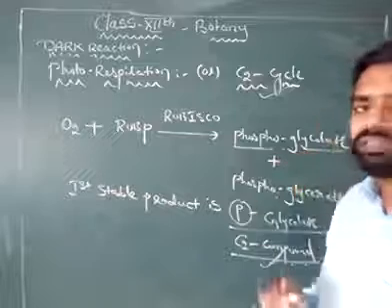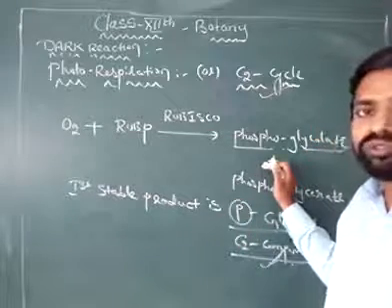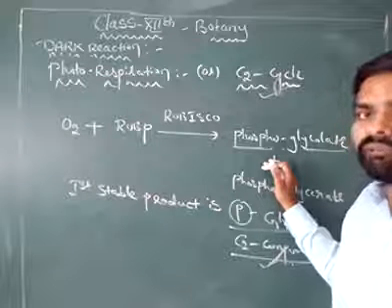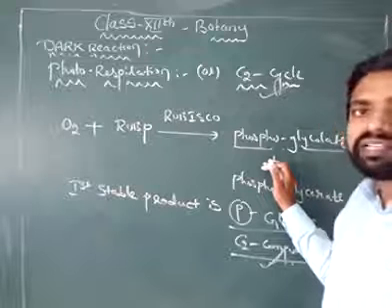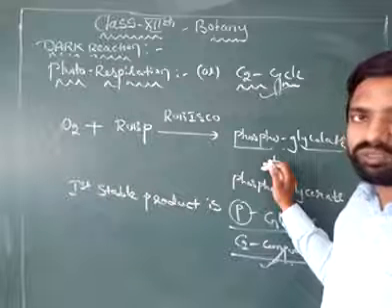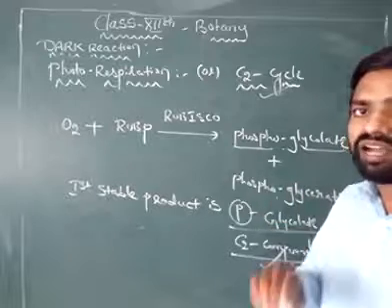Now in this C2 cycle or photorespiration, there is no synthesis of glucose, no synthesis of ATP, no synthesis of NADPH. Rather, by consuming 2 molecules of ATP, this cycle releases 1 carbon dioxide.